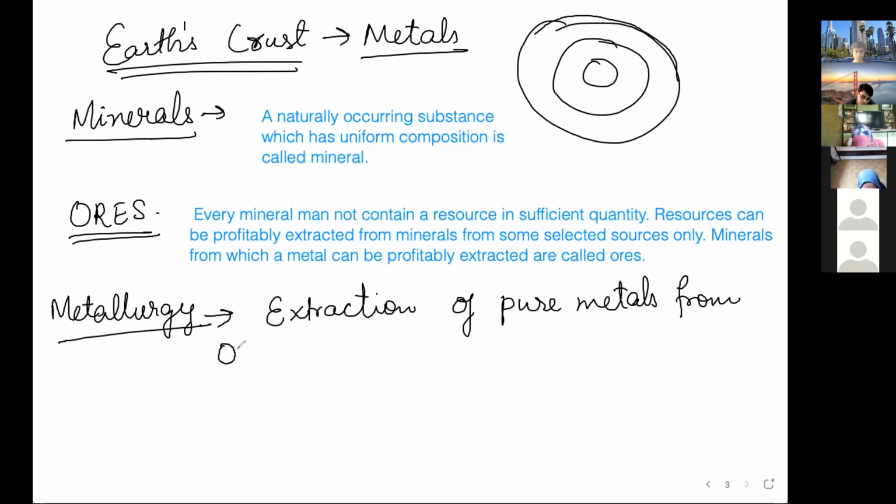There are various processes using which metals are extracted from ores, because ores are minerals, and minerals contain impurities, and other metals are also there. So you have to extract the pure metal from its ore. That branch of science is called metallurgy.